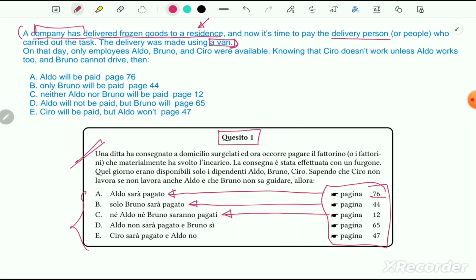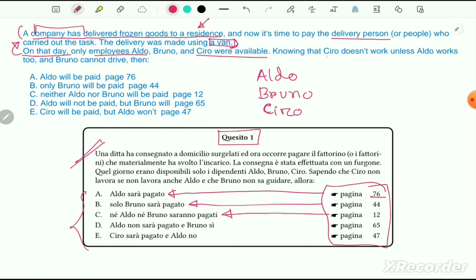Let's move on. That day, the day the delivery was carried out, only employees Aldo, Bruno, and Ciro were available. So we can write their names: Aldo, Bruno, and Ciro. So these 3 employees were available.